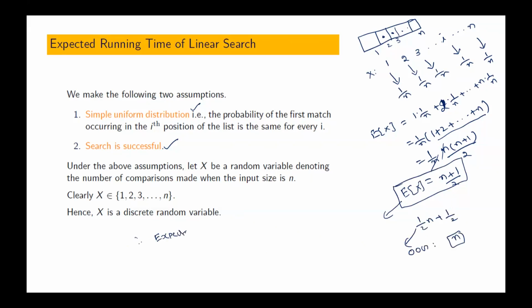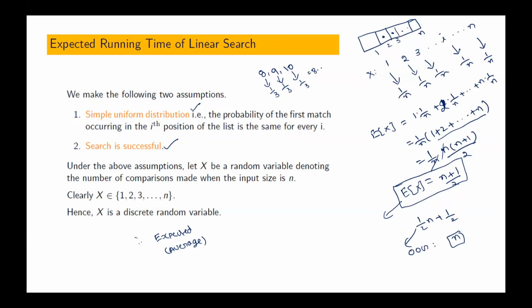So therefore, this is average case, because we assume simple uniform distribution. All positions are equally likely. What is average of 8, 9, and 10? 9. That means I am giving equal weightage to each one. Then 8 into 1 by 3 plus 9 into 1 by 3 plus 10 into 1 by 3 is equal to 9.